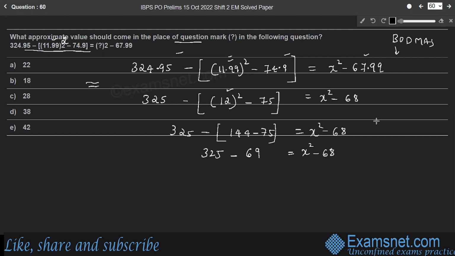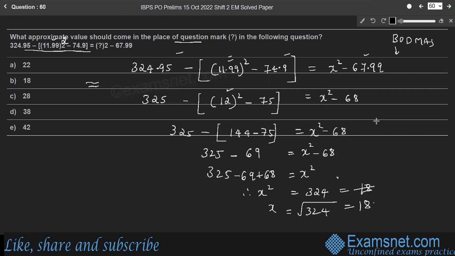Therefore, 325 minus 69 plus 68, so minus 69 plus 68 is x square. Therefore, x square is 324. So x is root of 324, which is equal to 18. Therefore, option B is the right answer.